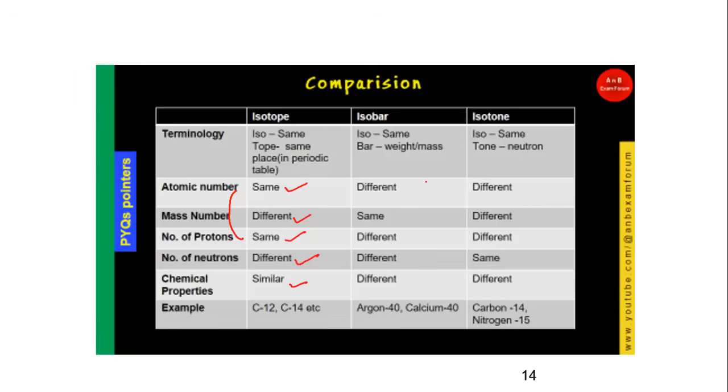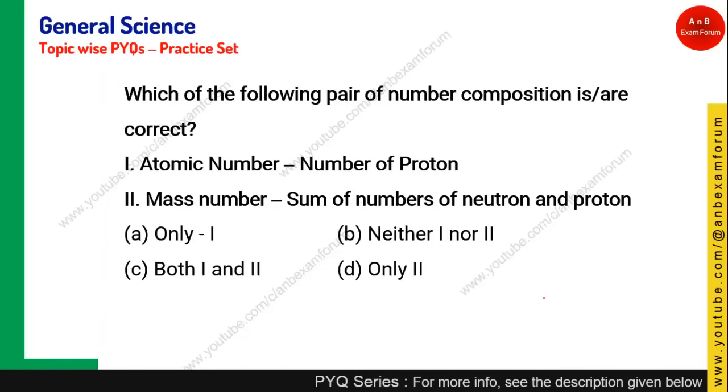Okay, and you can see similarly about isobar and isotone. Isotones have the same number of neutrons, whereas isobars have the same mass number. Okay, and the examples are argon 40, calcium 40, carbon 14, and nitrogen 15, which are the best examples for isobar and isotone. Okay, let's see the next question.